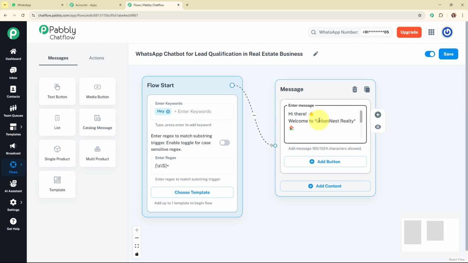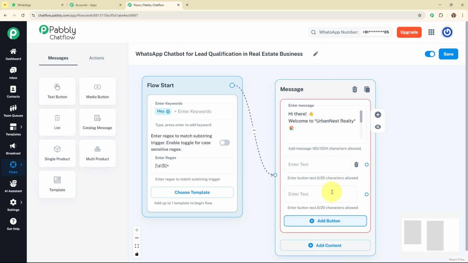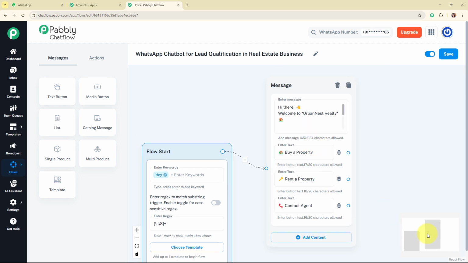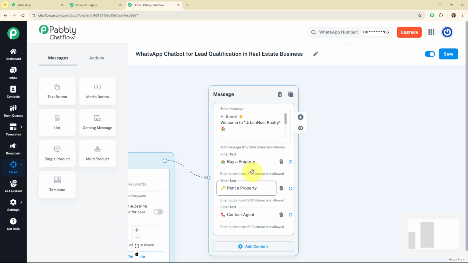So here you can see I have used an asterisk before my brand name. That is because I wanted this text to be bold. So that's why I've used an asterisk over here. That is the text format. And after that, I'm going to add quick reply buttons over here with this text box. So here I'm going to add the text as buy a property, rent a property, and contact agent. So here I've added some relevant keywords as quick reply buttons.